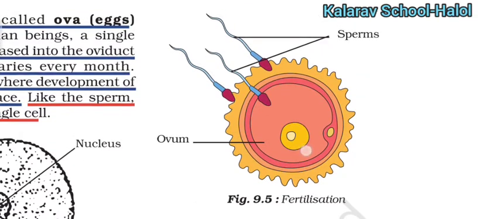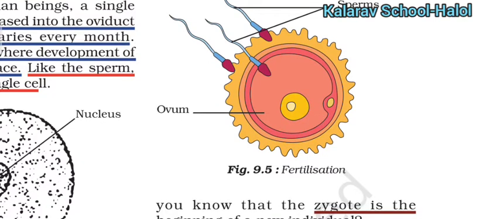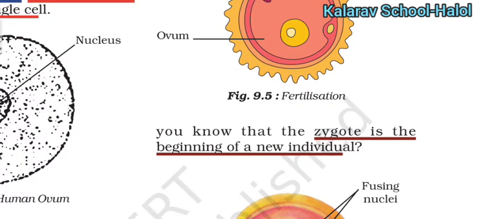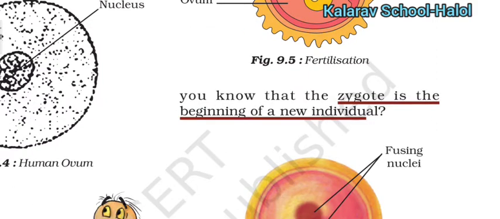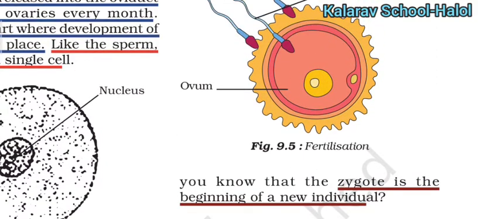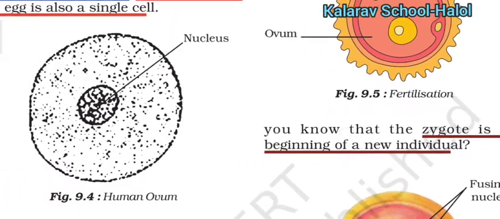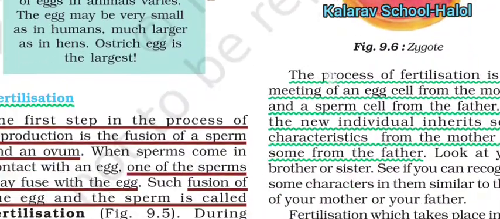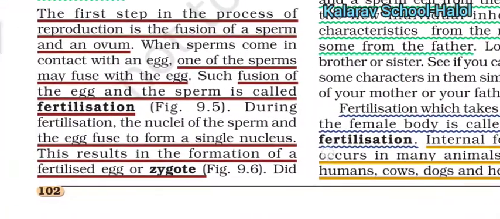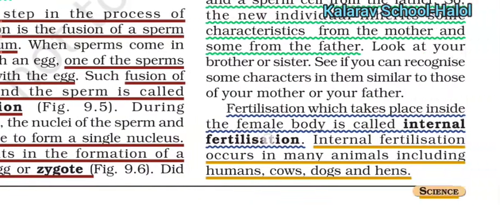Here you can see it is the ovum. Ovum is the egg. These are called sperms. When they strike the ovum, fertilization takes place, and the fusion of ovum and sperm gives rise to the zygote. So the zygote is the fertilized egg.